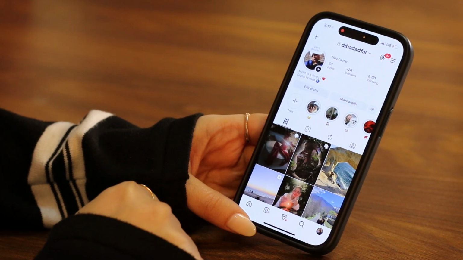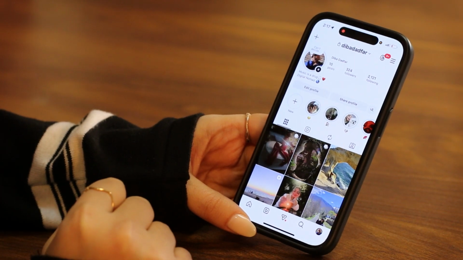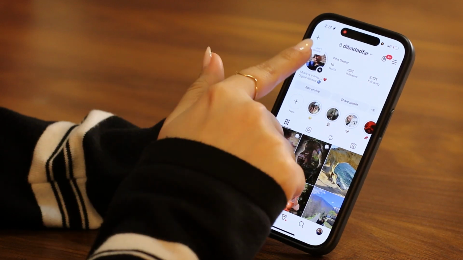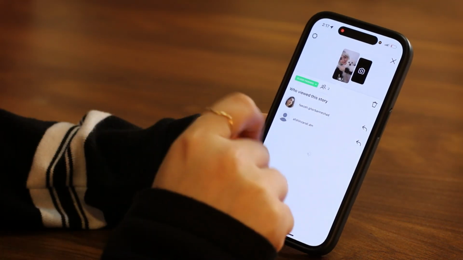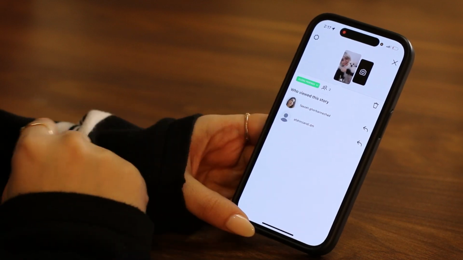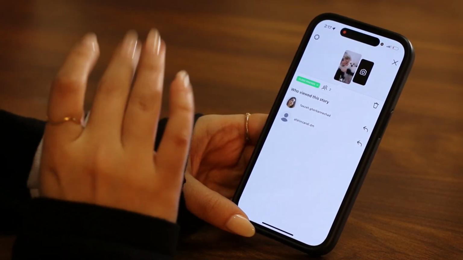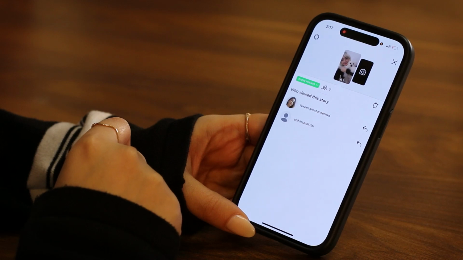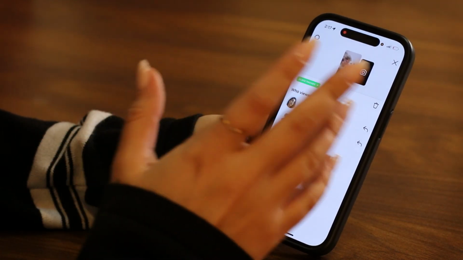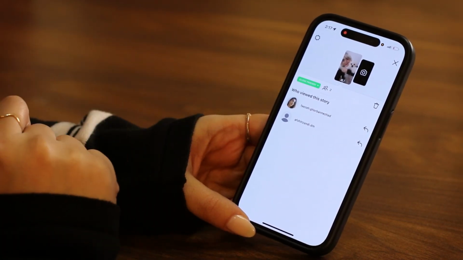If you want to check out who has viewed your videos on Instagram, if you post that video on your story, as long as your story is active, you will see who has viewed your story, every single one who has seen it, or every single person who has had interactions with it, like liking or commenting. You will see all of them.